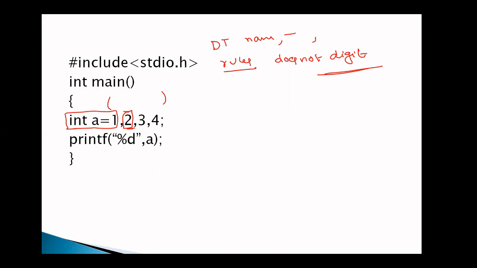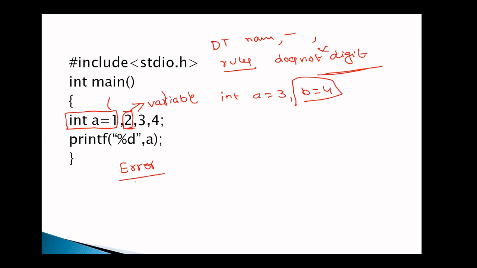One is assigned to a. This is one variable, like int a is equal to 3, comma b is equal to 4. This is another variable, but 2 is considered as a variable, and the variable name does not begin with a digit. So what is the output of the program? The output is a compile time error. The output is simply an error.